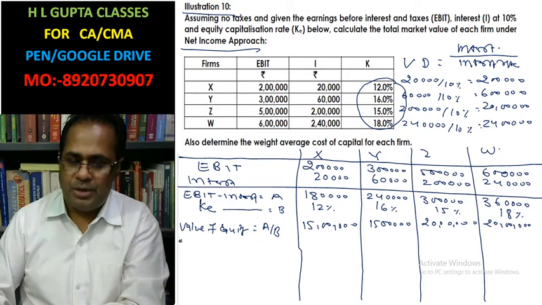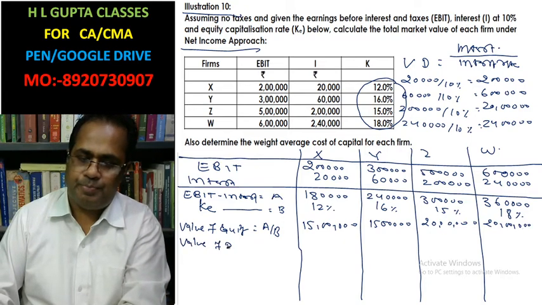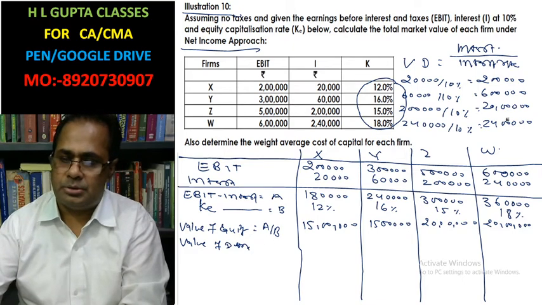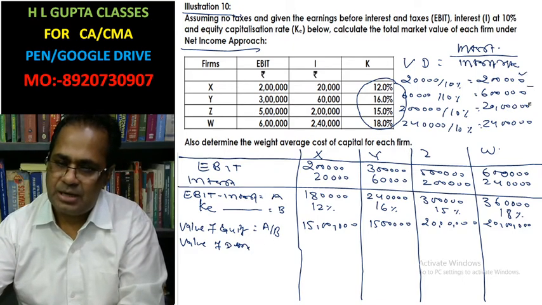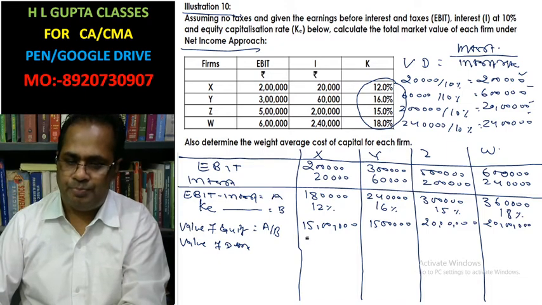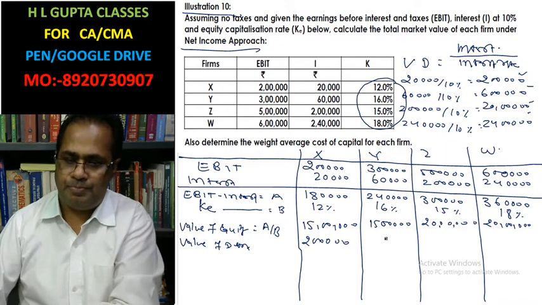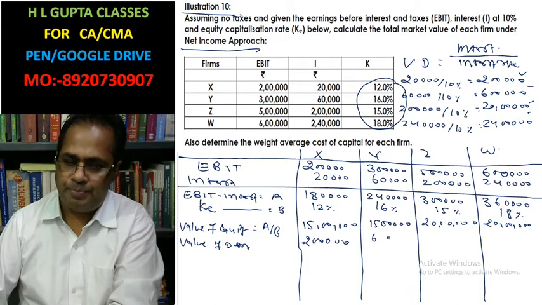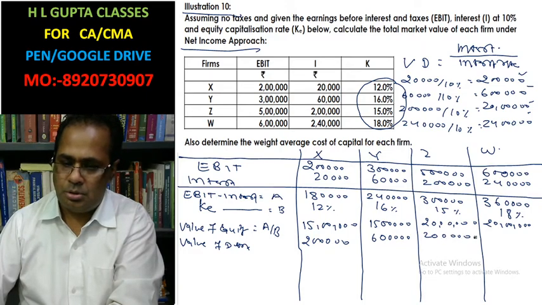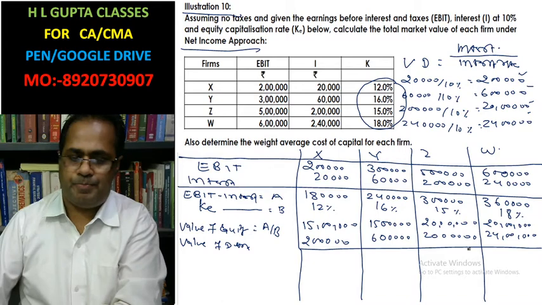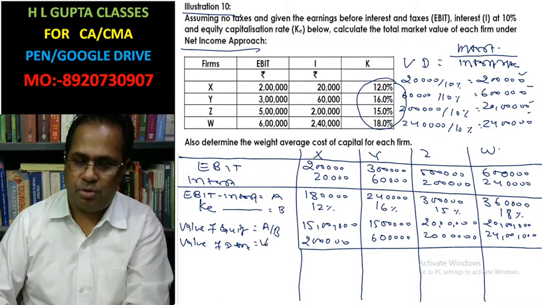Okay. Value of debt we have calculated. Value of debt here: 2 lakh, 6 lakh, 20 lakh, 24 lakh. Look at it. This is the value of equity. This is the value of debt. This is the value of equity.